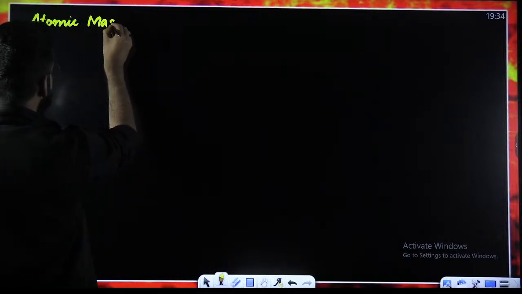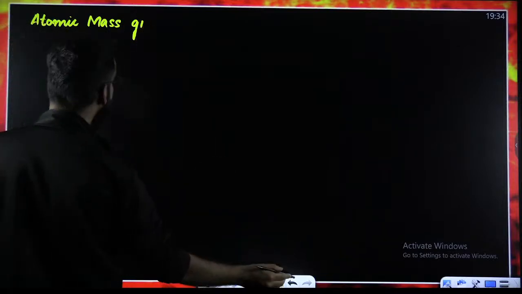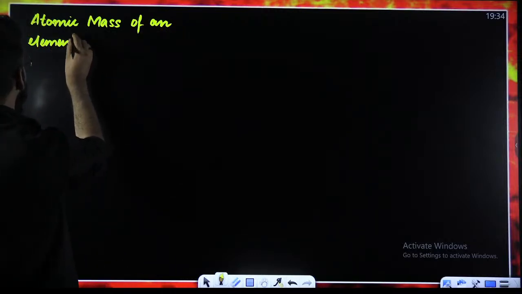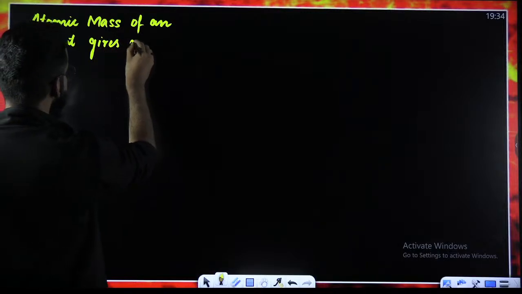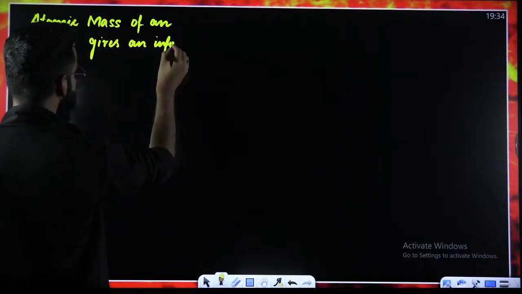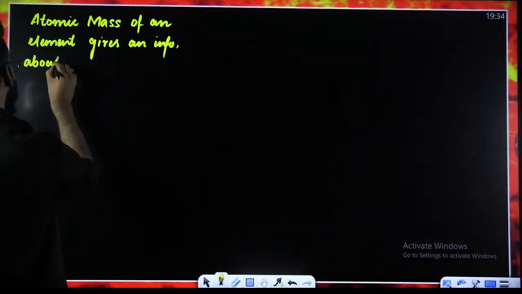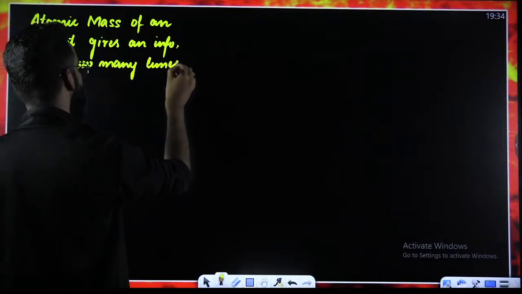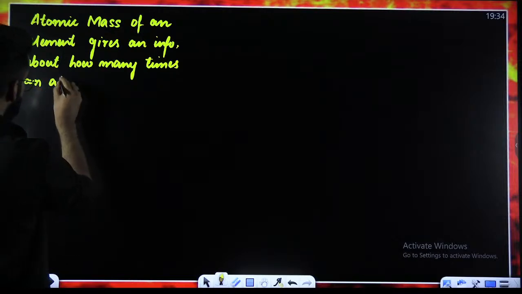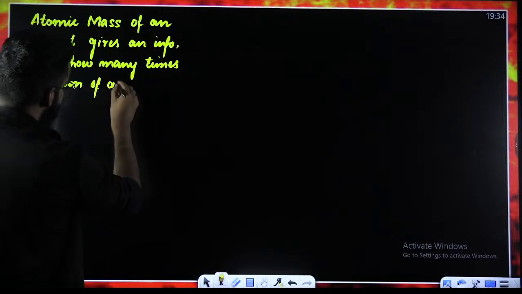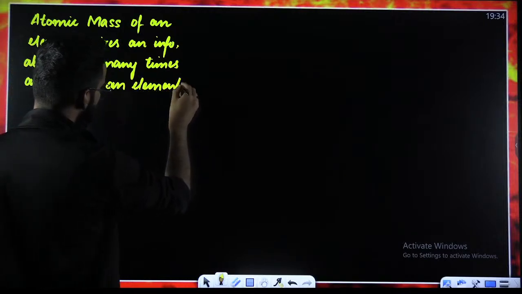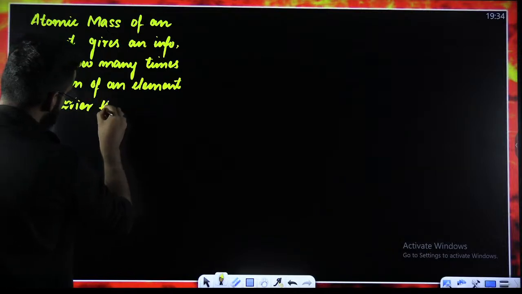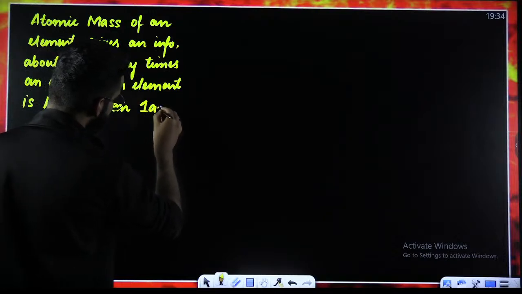Atomic mass of an element gives an information about how many times an atom of an element is heavier than 1 AMU.